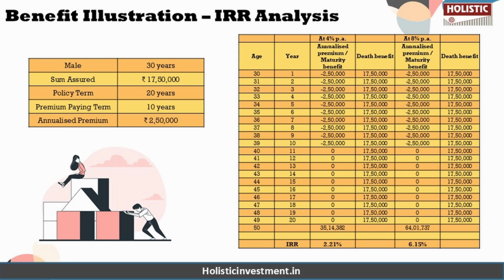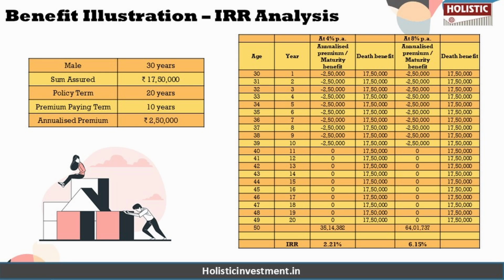Because this plan is based on market linked investment, right? The market is unpredictable, which can range from best to worst. That's why they have given us two assumed investment rates like 4% and 8%. But it's important to note that these returns are just for calculation example purposes, and they do not represent the entire range of your potential outcome. The actual maturity benefit of this policy will depend on the plan's performance over time, which is not guaranteed.